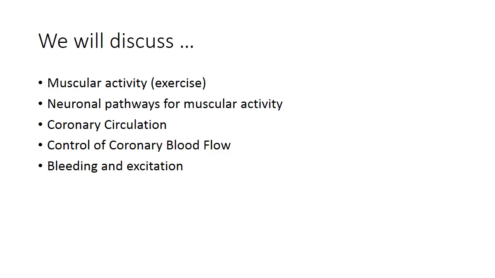Today, we will discuss muscular activity during exercise and which factors could regulate the muscular activity, the neuronal pathway and the humoral pathway. After that we will see what coronary circulation is and how the coronary circulation is controlled in our body, and finally we will see what happens during bleeding and some emotions such as excitation.